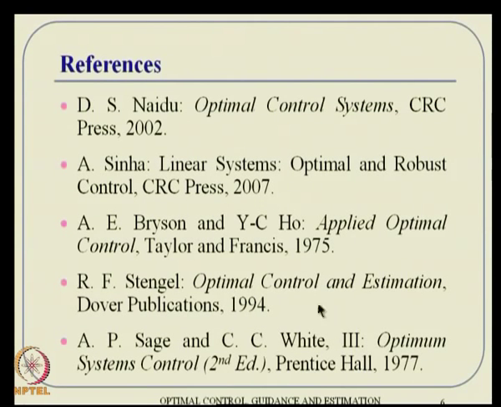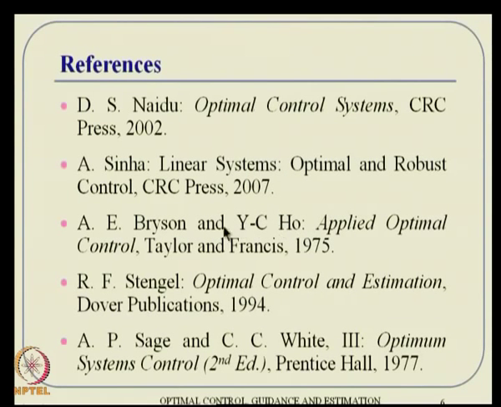Some of the references on the way, you can think of buying some of these books. Some of them are still available, especially the first one is very much available, and it is available in Indian edition as well. So, it is extremely cheap. And one of my favorite books for linear system optimal control is the second one. It is very clearly written, and I like it. So, you can think of buying that.